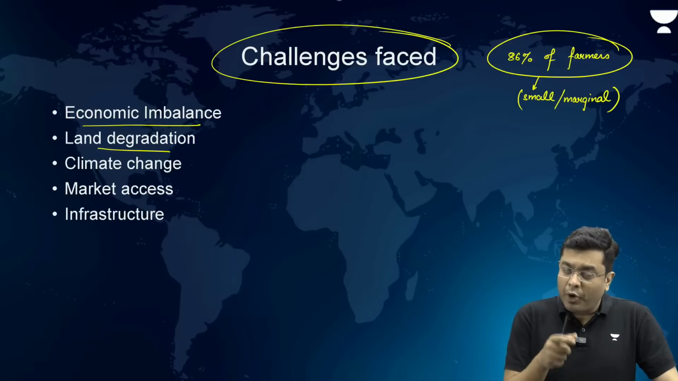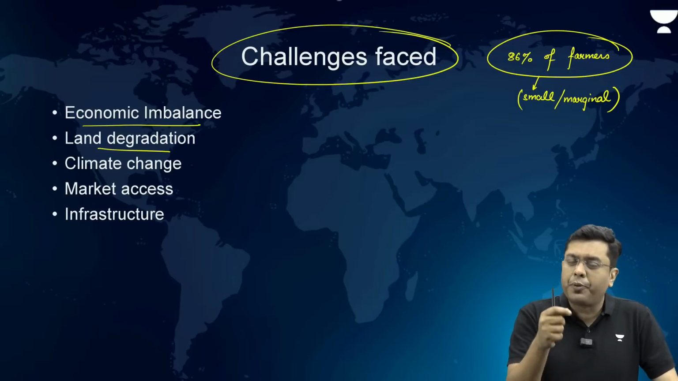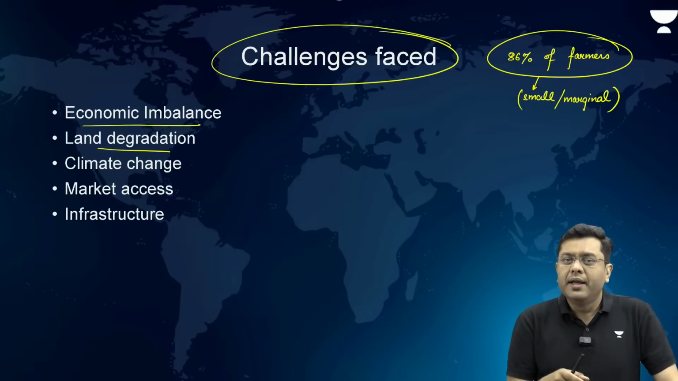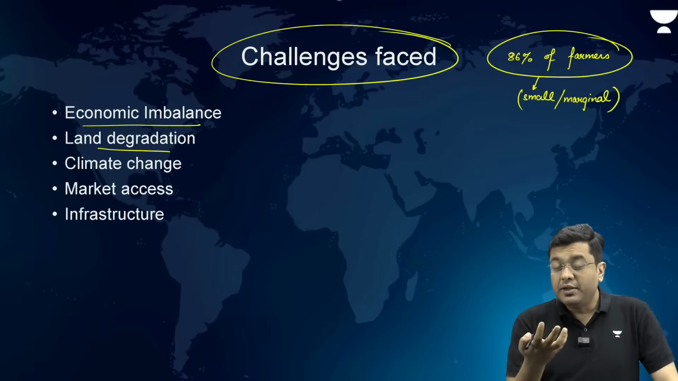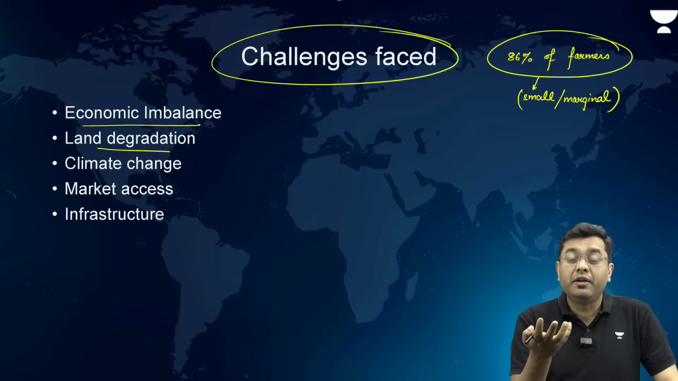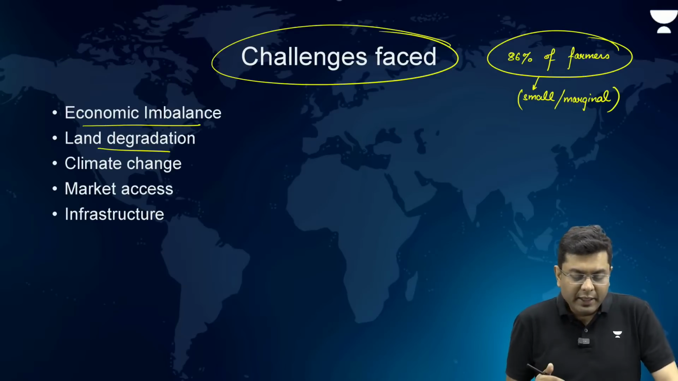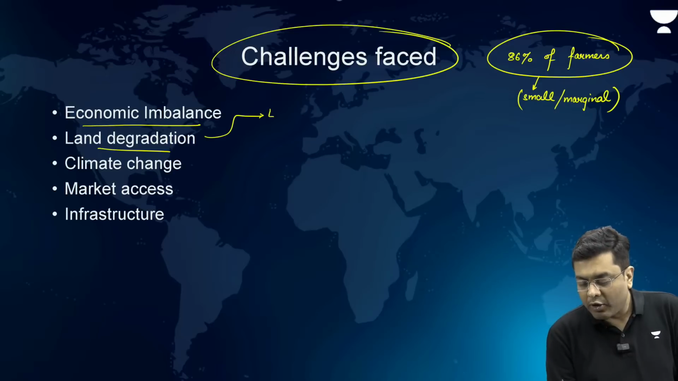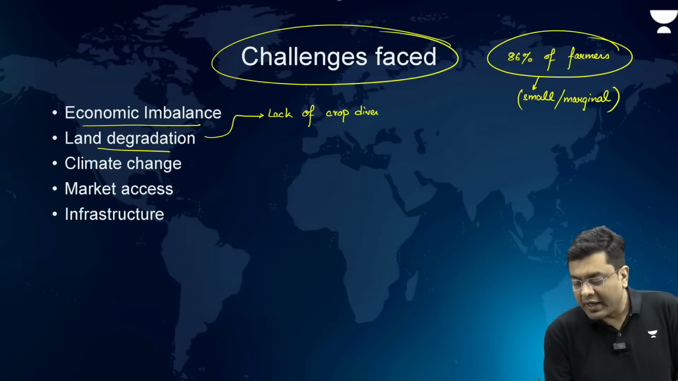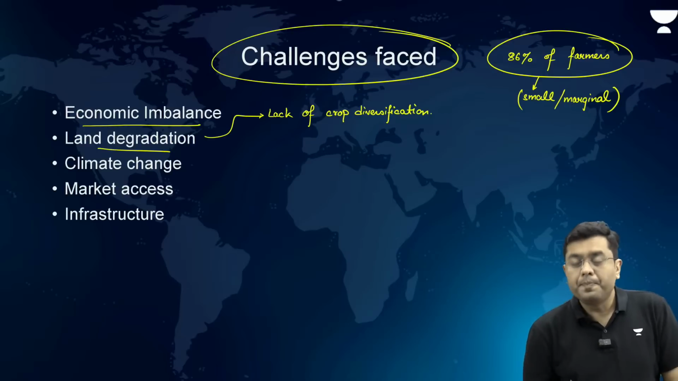This is a problem which has reduced the productivity yield per hectare in the regions of Punjab, Haryana and Western Uttar Pradesh, the regions where the Green Revolution actually started. So here, this land degradation has been because of the lack of crop diversification, or simply you can put this as the rice-wheat cycle.